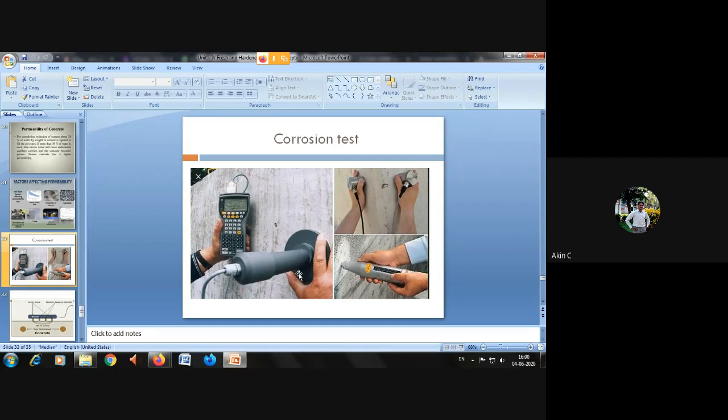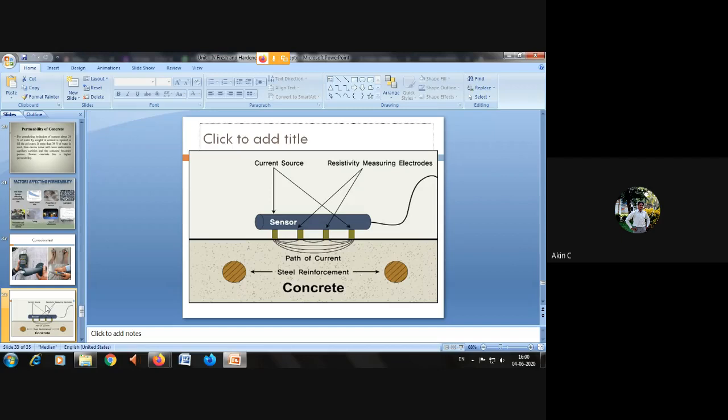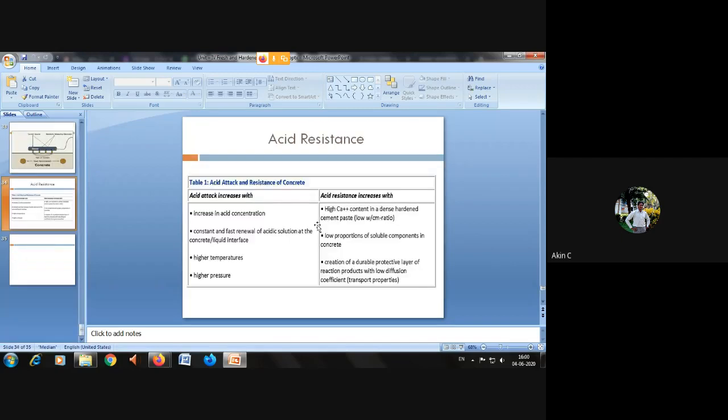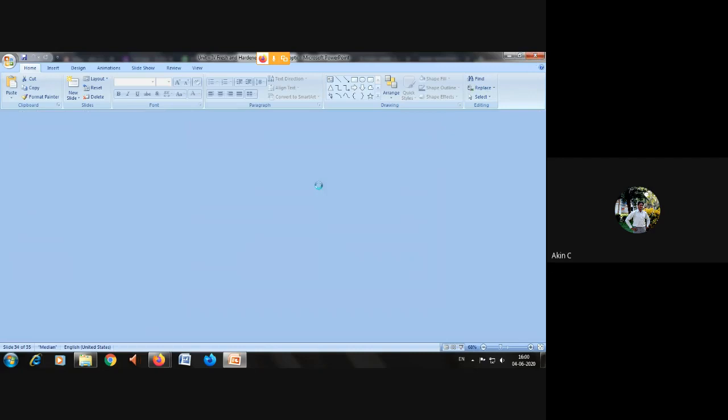They will check with the tuning fork or the ultrasonic wave, so that they can identify at which place the railway track has cracked. Similarly, the sensor has a major role in concrete applications. Finally, the acid resistance. So all these I have taken in the class hours.